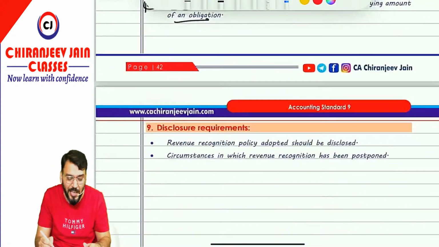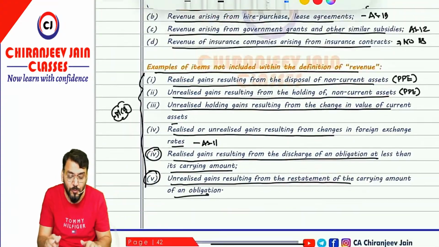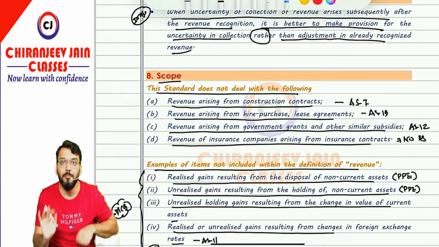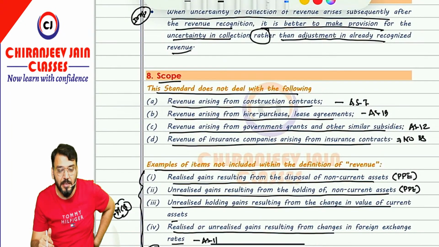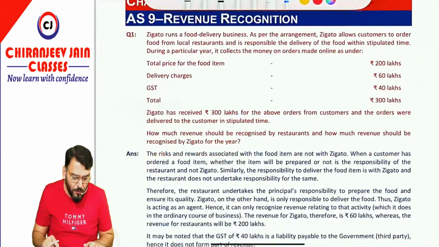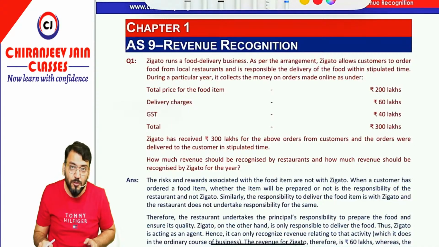Okay, now the last point, disclosure requirement, you can do by your own. So with this, AS9 content is completed. Now let us come to some questions. We have taken a lot of questions for this because there are very good quality questions, and out of this one question can be asked.